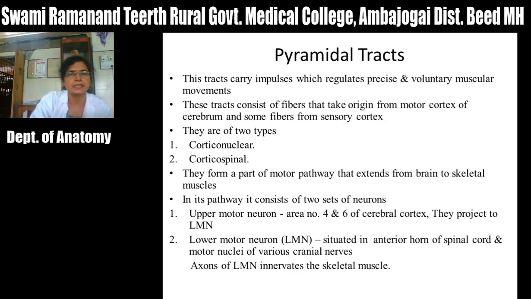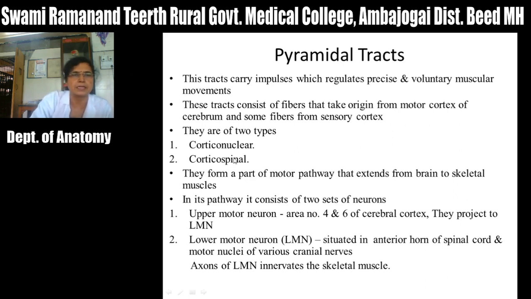These pyramidal tracts carry impulses which regulate the precise and voluntary movements of skeletal muscles. These tracts consist of fibers that take origin from the motor cortex of cerebrum, mainly from the motor cortex, and some fibers also arise from sensory cortex. This pyramidal tract consists of two types of fibers, that is corticonuclear fibers and corticospinal fibers.